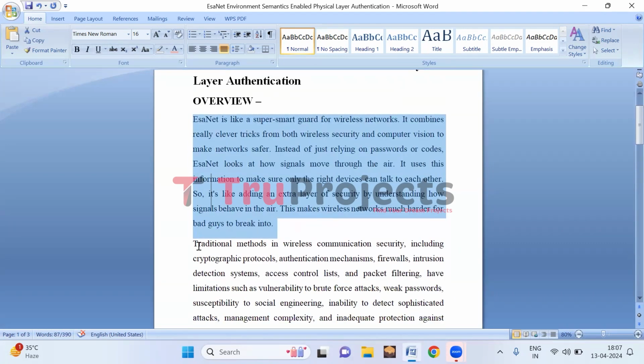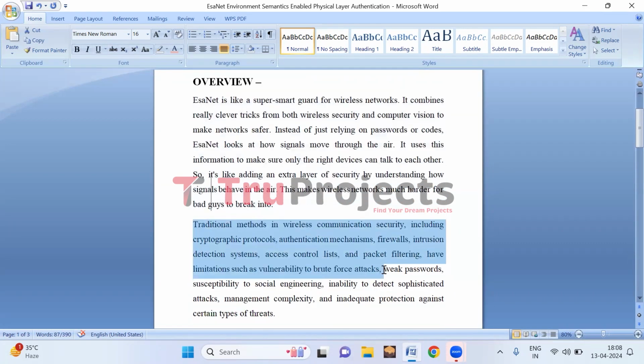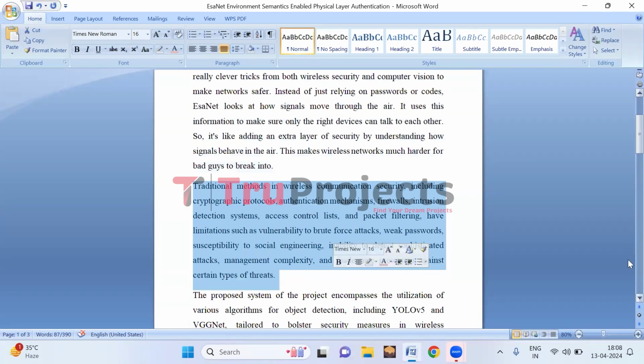Traditional methods of wireless network security, such as password authentication, encryption protocols, and firewalls, have limitations. These include vulnerabilities to brute force attacks, phishing, encryption exploits, and the inability to detect sophisticated threats. They also rely on centralized security measures, making them susceptible to single points of failure.